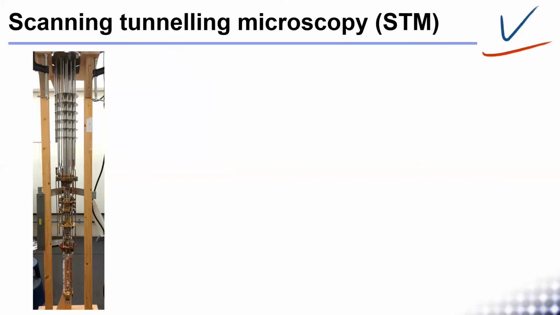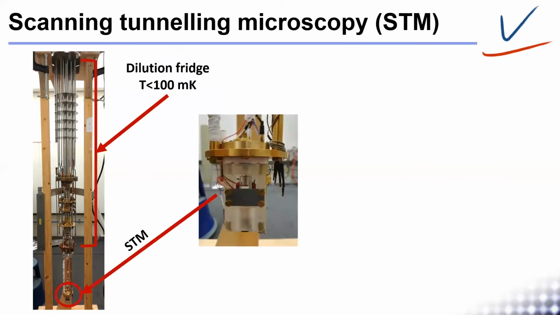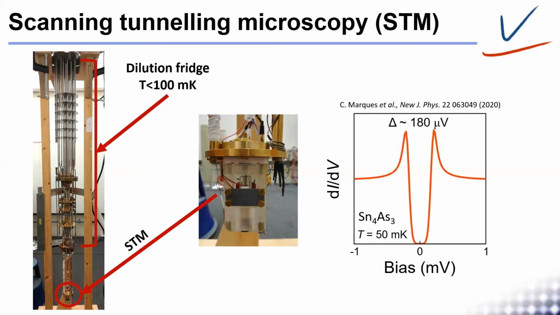For this work, we use an STM coupled to a dilution fridge that can reach temperatures below 100 millikelvin, allowing for sub-millivolt energy resolution. With these instruments, we are able to clearly resolve features as sharp as the superconducting gap of tin-4 arsenic 3 with a width of 190 microvolts, and so it is ideal to study the low energy states of the surface of strontium ruthenate 214. So what do we see?